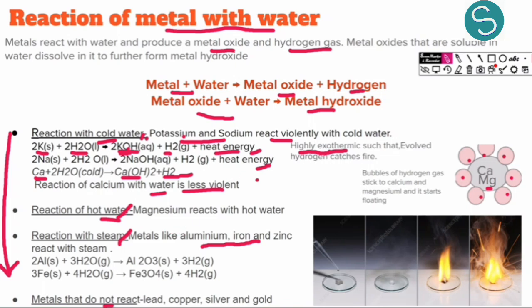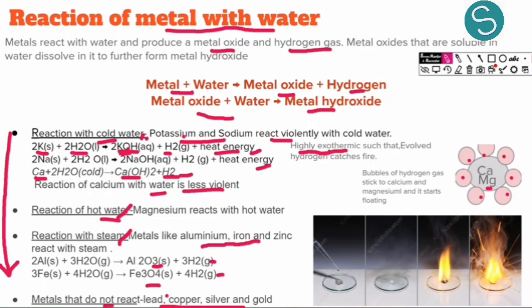They do not react with cold water, they do not react with hot water, they need more temperature, so they react with steam to produce aluminium oxide and ferric oxide, and they produce hydrogen gas. And we have some metals like lead, copper, silver and gold which do not react with water.